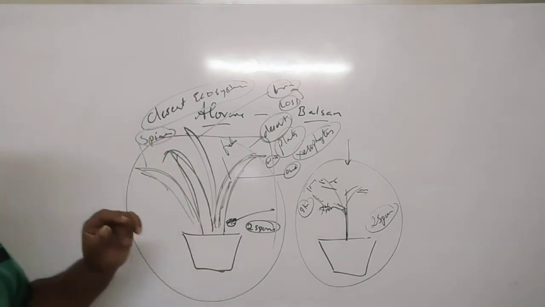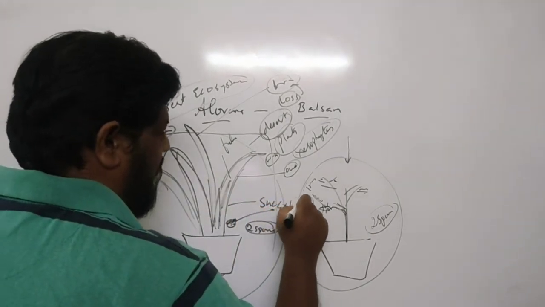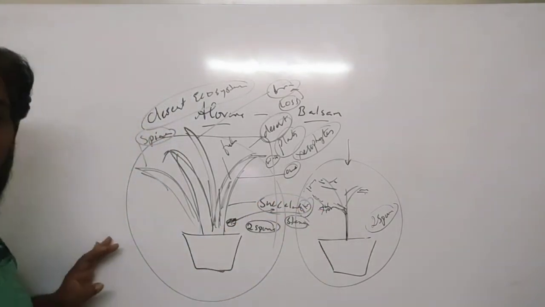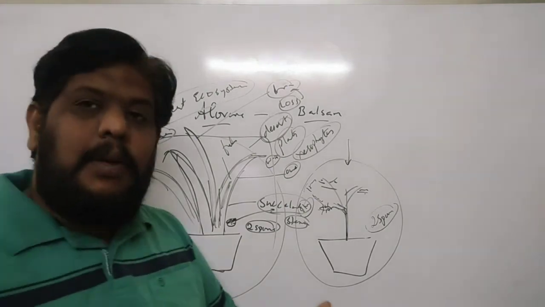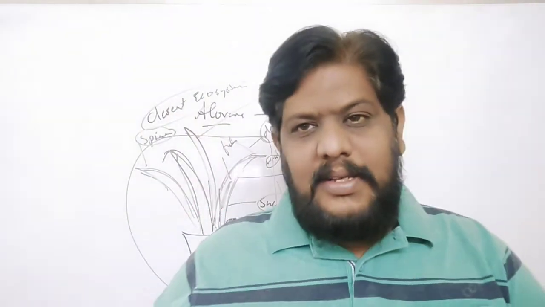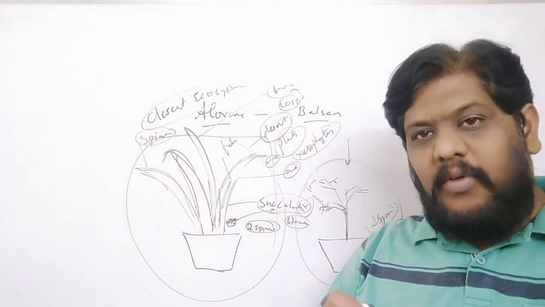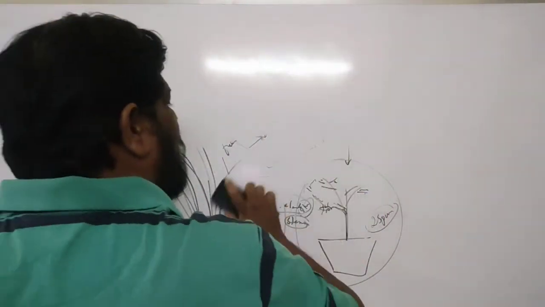The stems which they have are succulent stems, which will store the water. And there are some other plants like the opuntia, cactus and all. These plants also store the water in themselves. Moreover, they have spines, they have thorns on them.